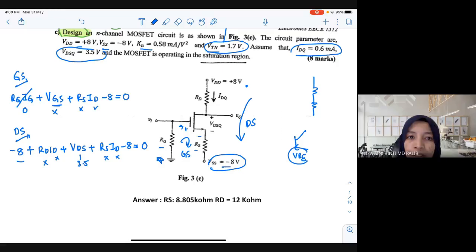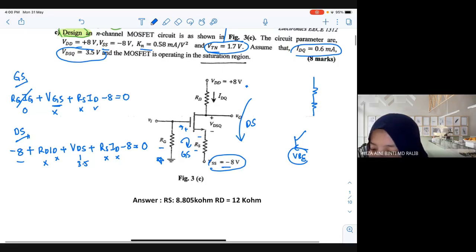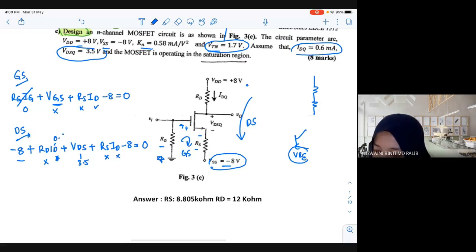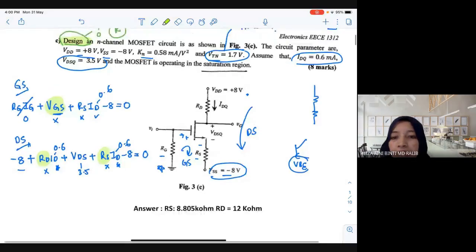ID is 0.9. ID is already given. Okay, this is 0.6. How many unknowns do you have now? RD, RS, VGS. Three unknowns, right? So, can you still solve it?